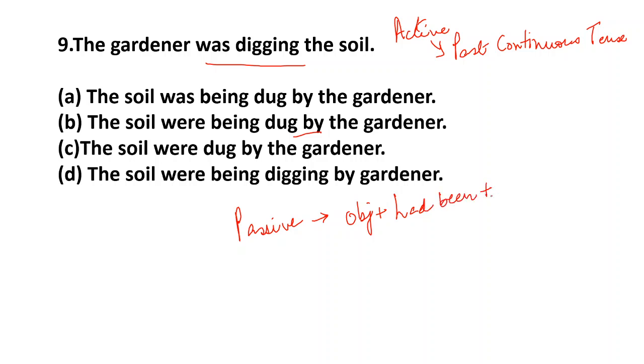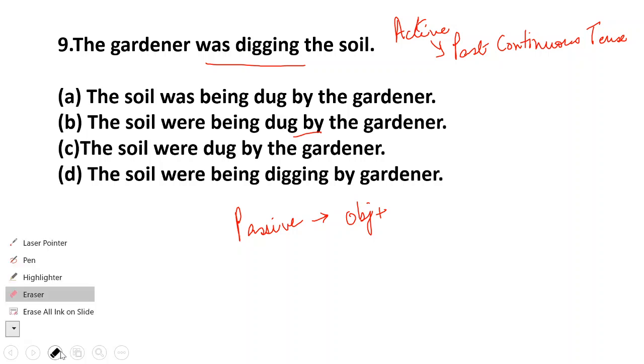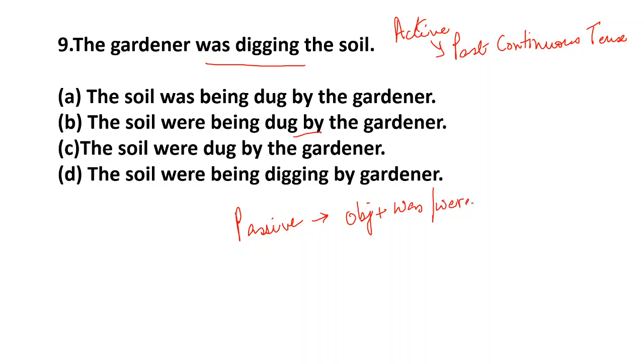Okay, sorry. That is in past perfect. I'm very sorry. One more, I'll give you this clearly. Now in the passive voice, it will be object, again the was or verb, then of course you remember here comes being.